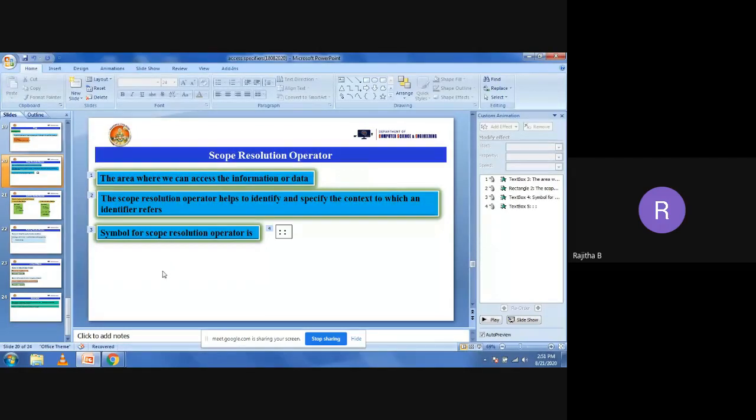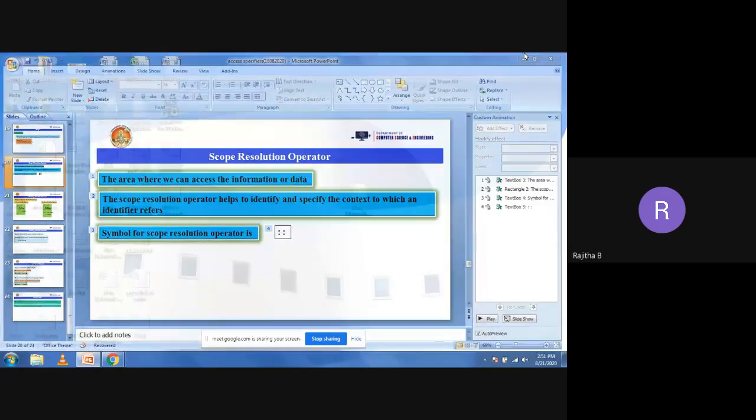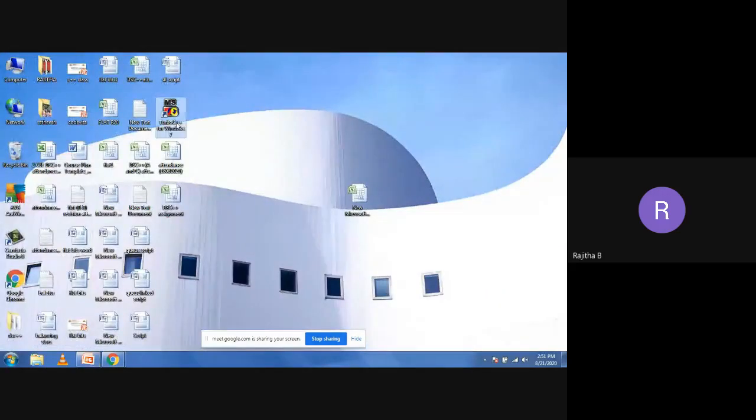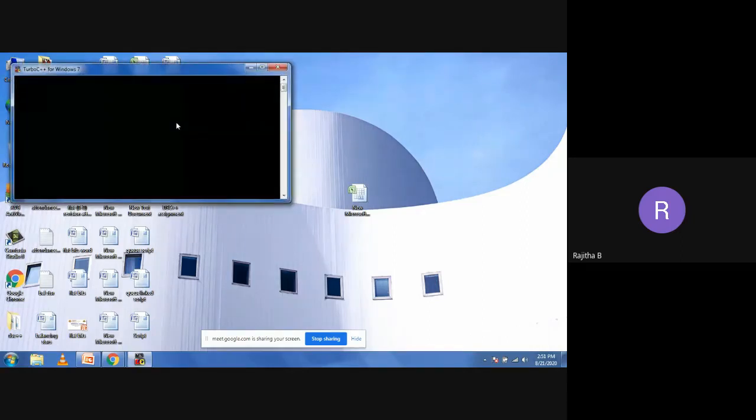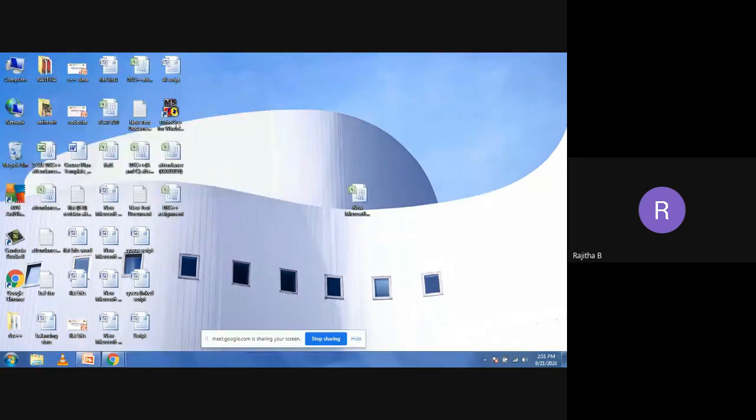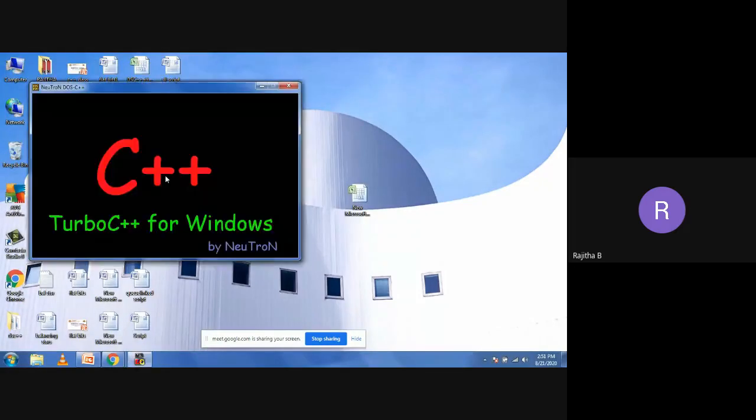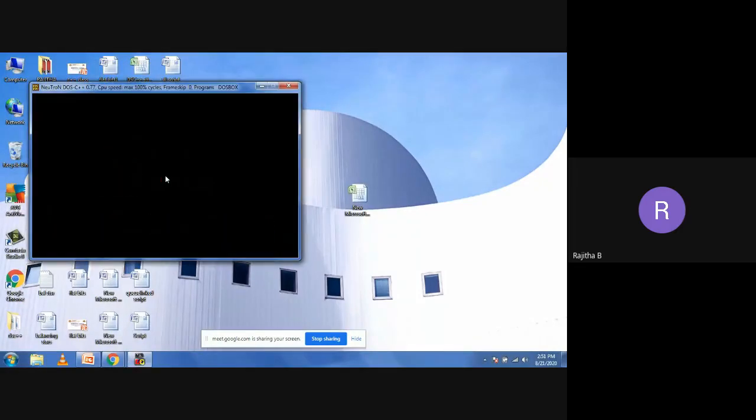Now I'm going to show that program part again. I want to open Turbo C++ again. Now listen carefully. In the previous program we took only a normal program, not a class program. Simply we used the scope resolution operator with the variable. Now come to this particular class program. How can we use the scope resolution operator?